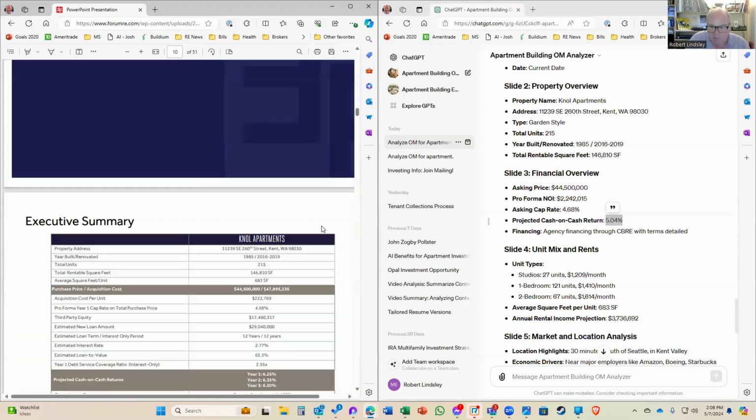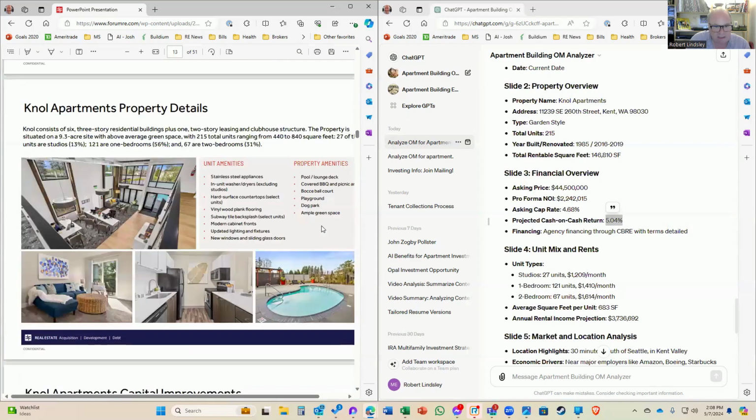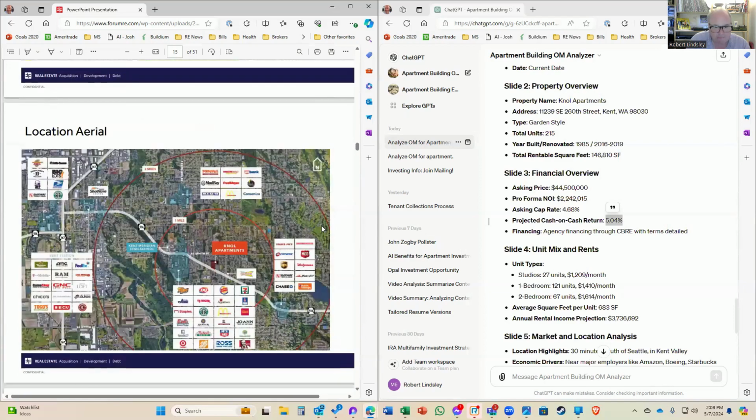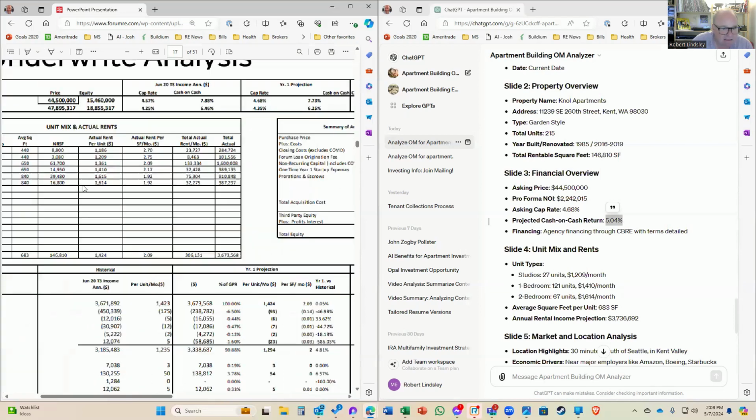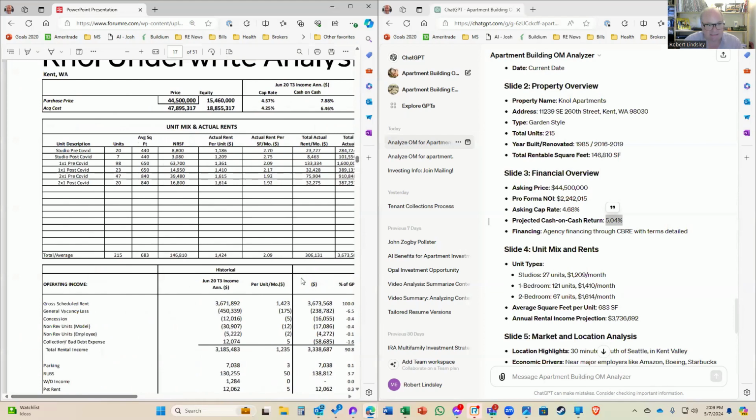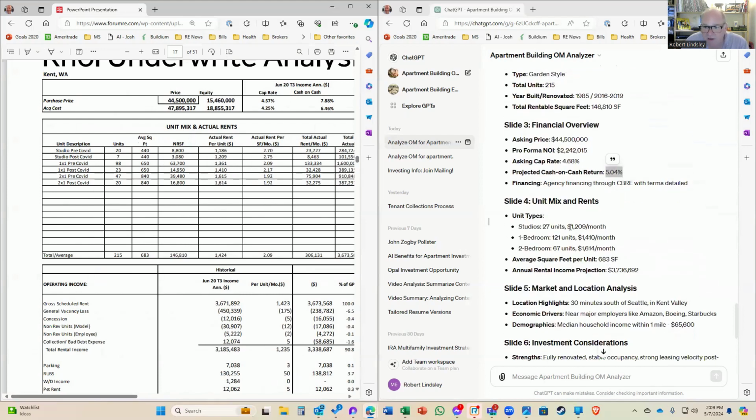Let's see what the rents are in here. Okay, so here's the underwriting analysis. And I've never seen this OM before. So we've got post-COVID. Okay, good.